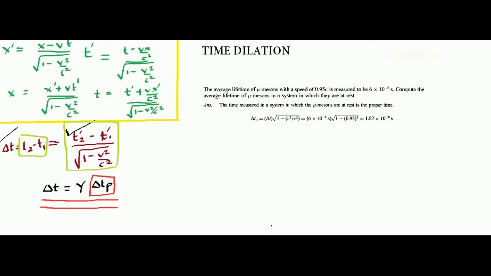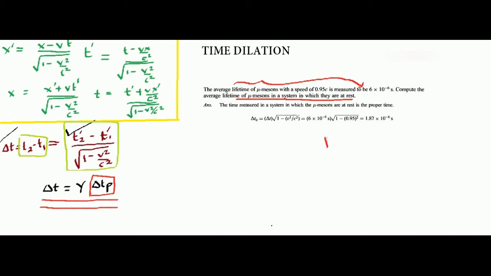So in the time dilation part, let us look at another example. This example says that the average lifetime of a mu meson which moves with a speed is given as 6 into 10 to the power minus 6 second. Agreed. Now what is the average lifetime of the mu meson in a system in which it is at rest?